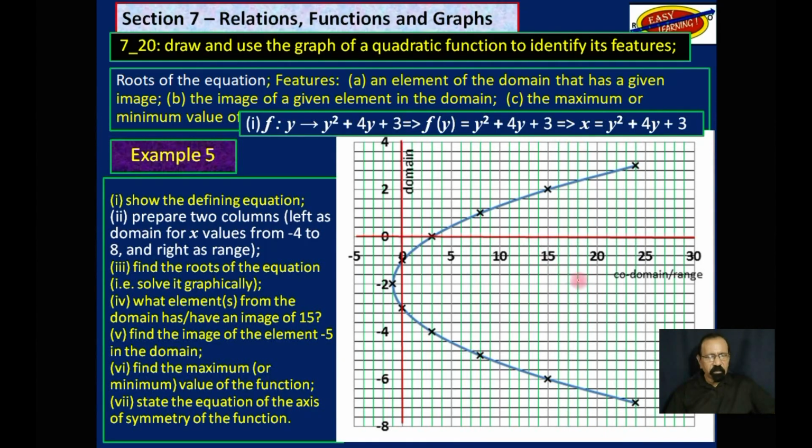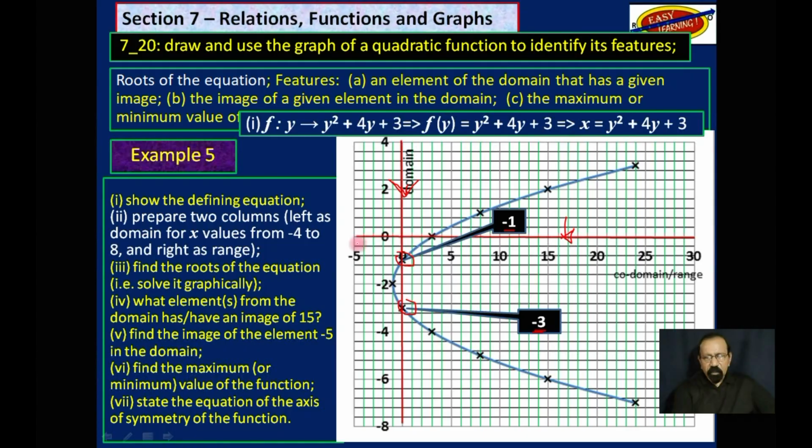So remember what we said about the domain and the range. So if y is now the domain, we check to see the points where the graph cuts the domain axis. Previously, we were saying x because x was the domain. Now, it is where the graph cuts the y-axis because y is now the domain. And what are those 2 points? Here, which is -1, and this one here, which is -3.